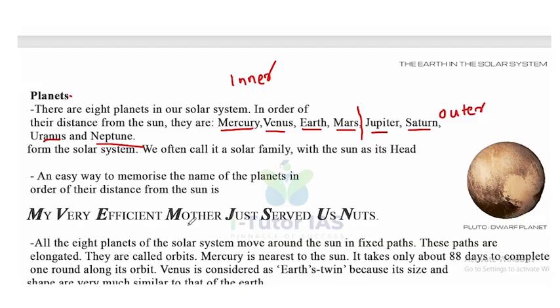An easy way to memorize these planets, look at this code: My very efficient mother just served us nuts. Here M stands for Mercury, V stands for Venus, E stands for Earth, M stands for Mars.